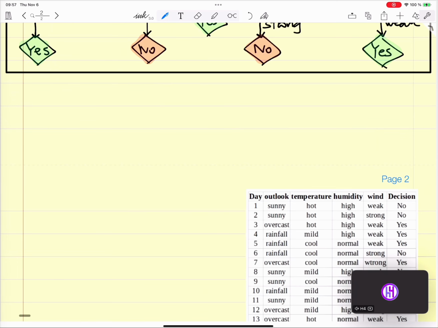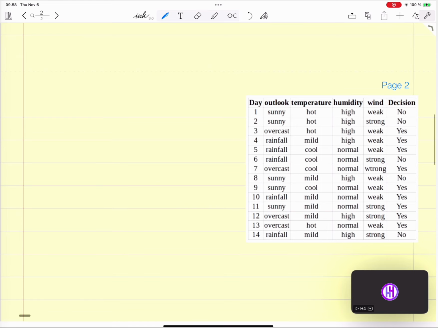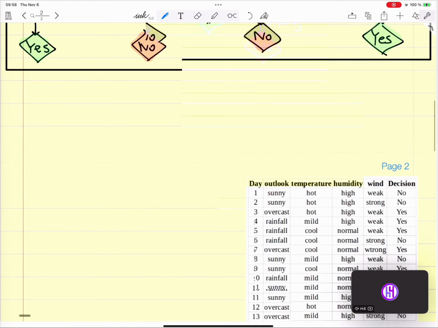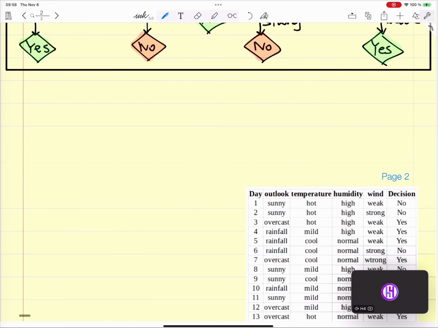So let's look at how we get to this solution. I'll try to do it step by step. So the goal, as I said, the goal is to create a decision tree.